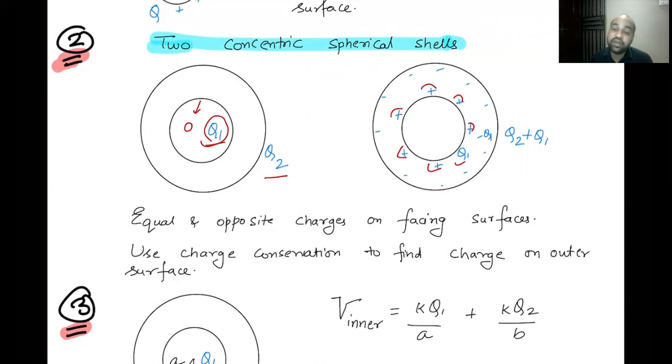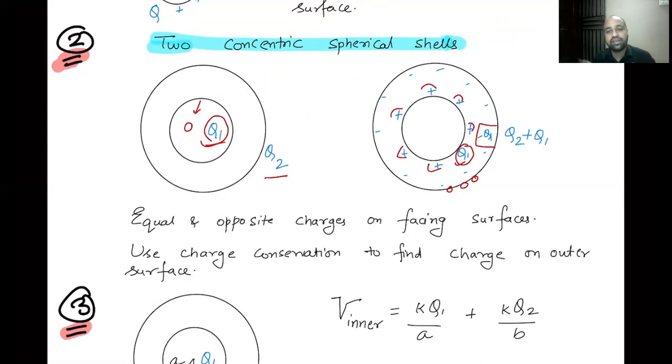For the bigger one, again, you have two surfaces. This is the bigger sphere, and I'm talking about the inner surface. On the inner surface, the charge will be equal and opposite to the charge in the cavity. The charge inside the cavity is Q1. What is the equal and opposite? It will be minus Q1. So this charge will be minus Q1.